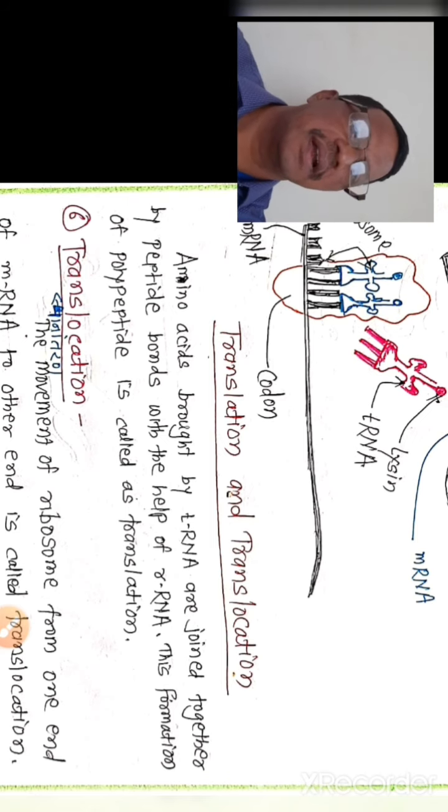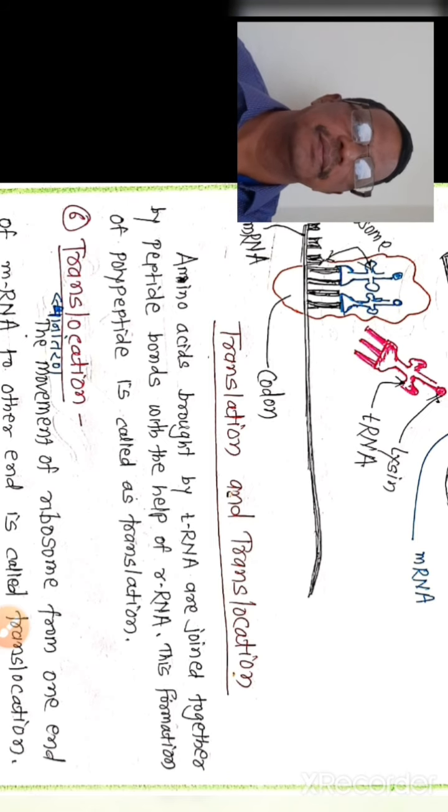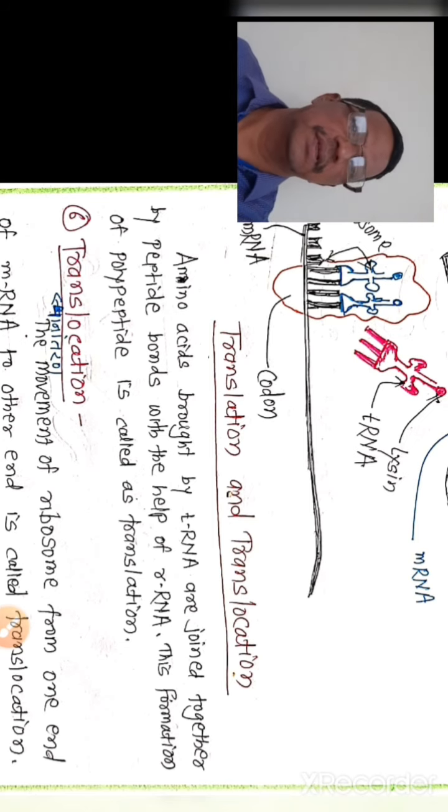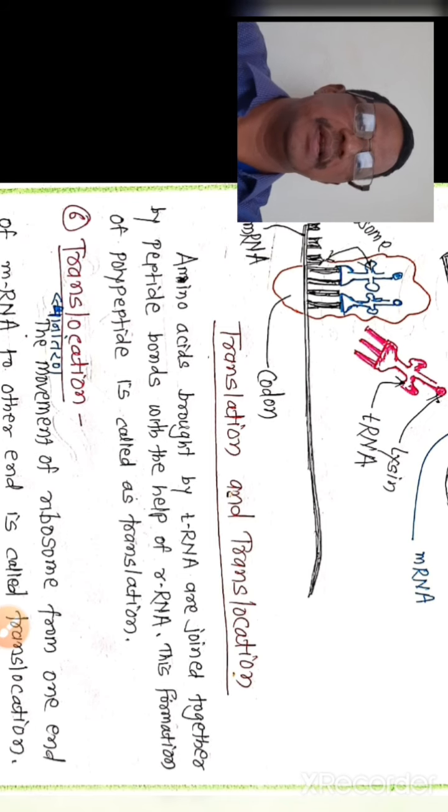Translation and translocation. Translation means amino acids brought by tRNA are joined together by peptide bonds with the help of the ribosome. This formation of the polypeptide is called translation.